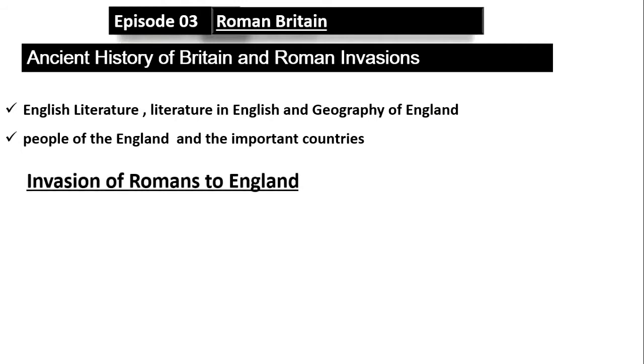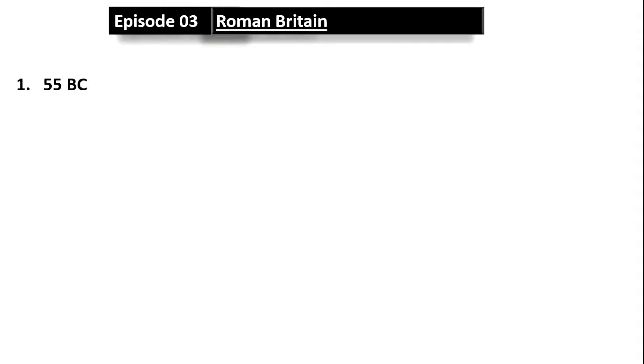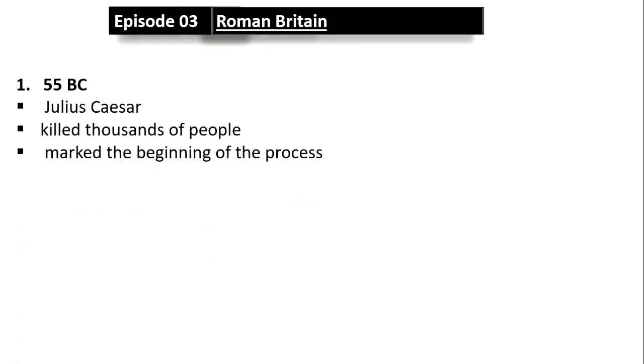When Romans came to Britain, this was called Roman Britain. Romans tried to invade England 3 times in history. First in 55 BC under the leadership of Julius Caesar, who was the dictator of Rome and wanted to get fame by occupying England. The military killed thousands of people and destroyed their culture. Caesar made no conquest in Britain, but he marked the beginning of the process.